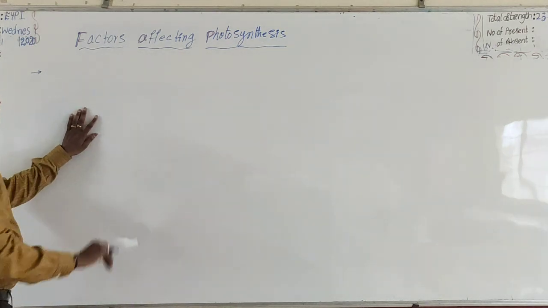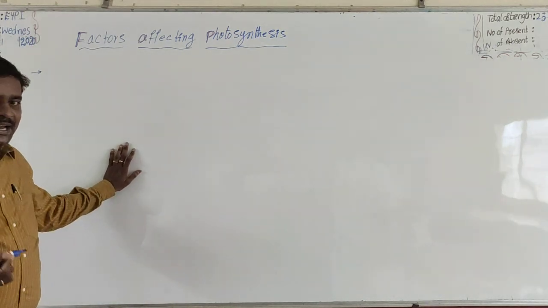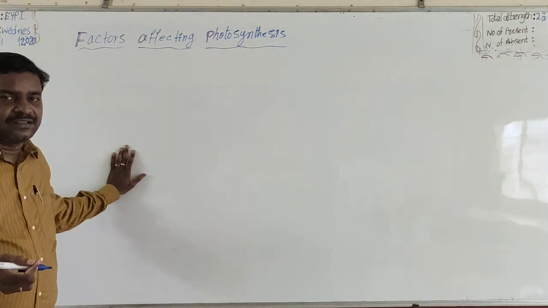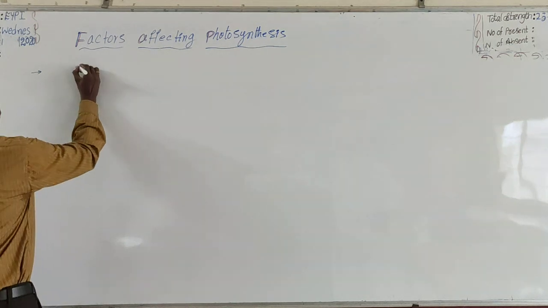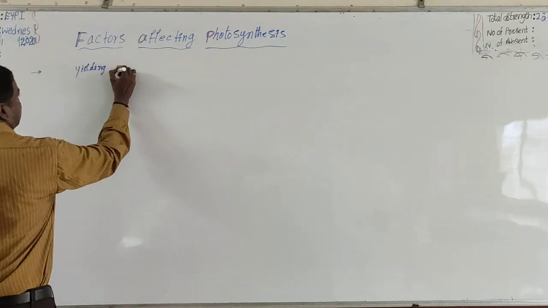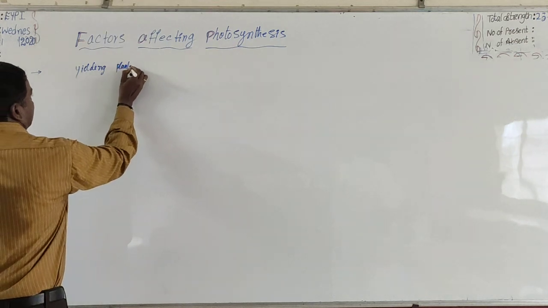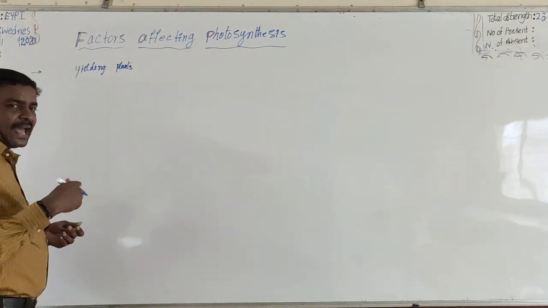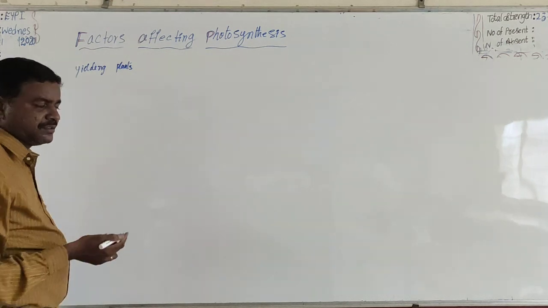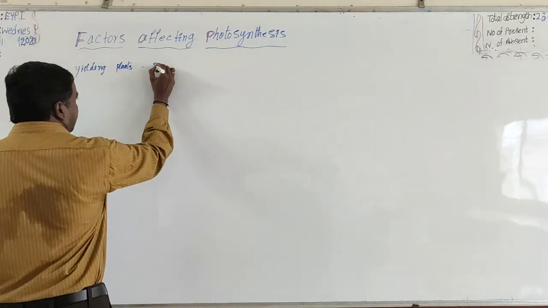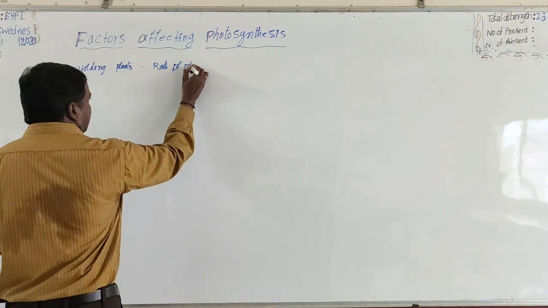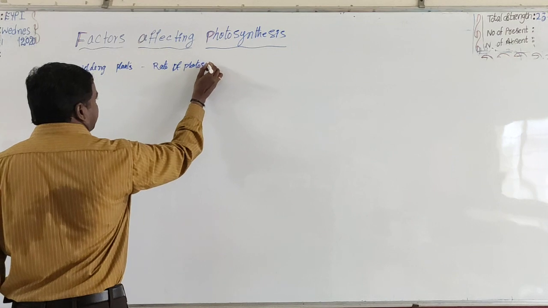So the yielding in plants is determined by the rate of photosynthesis.